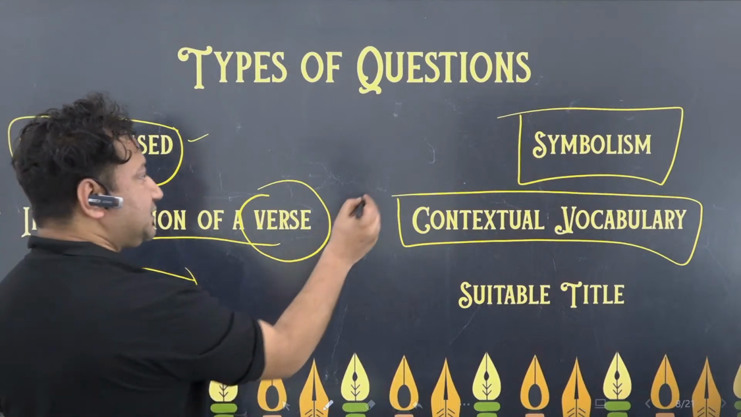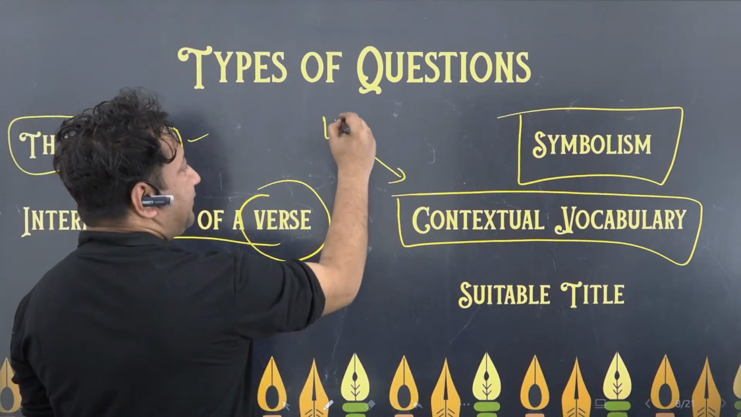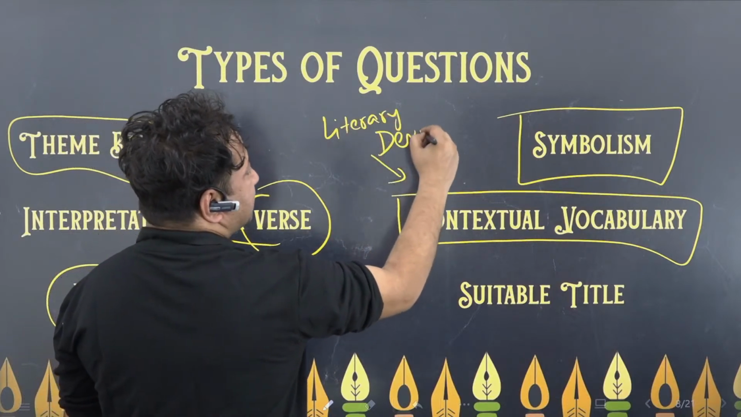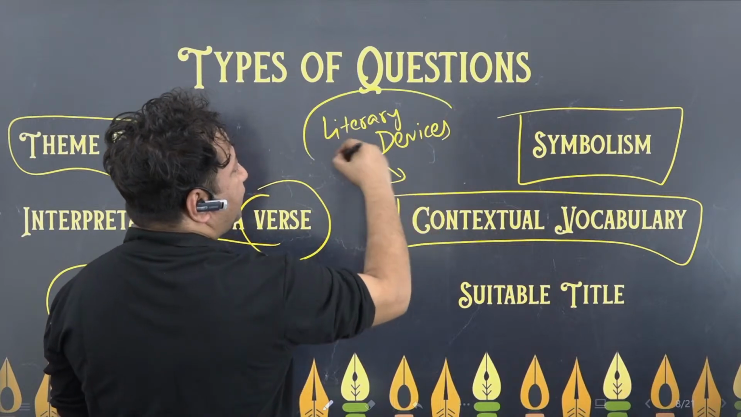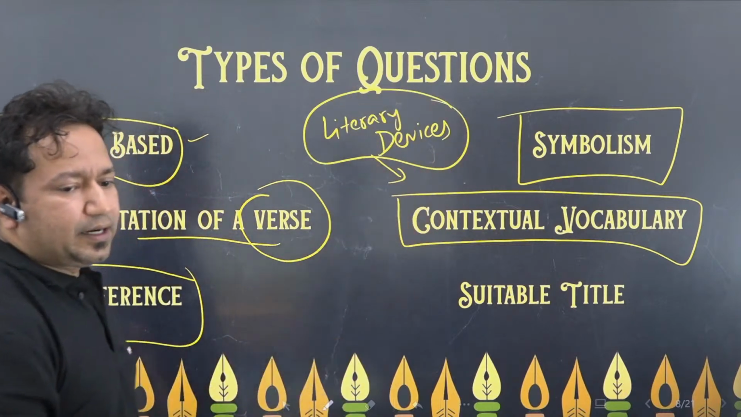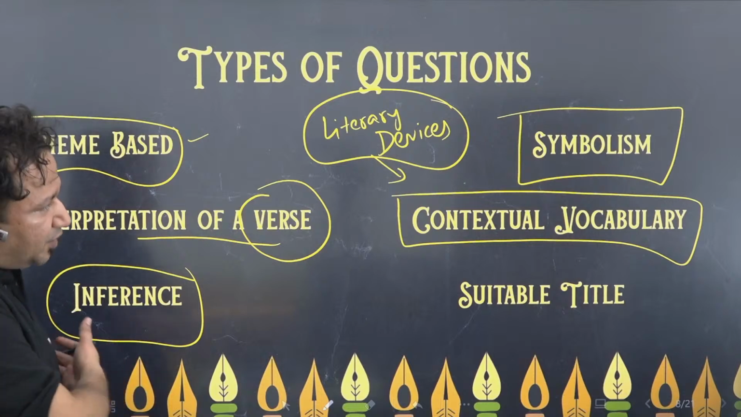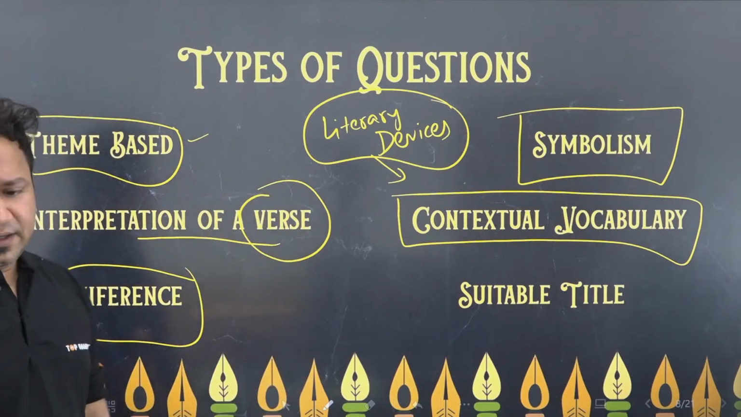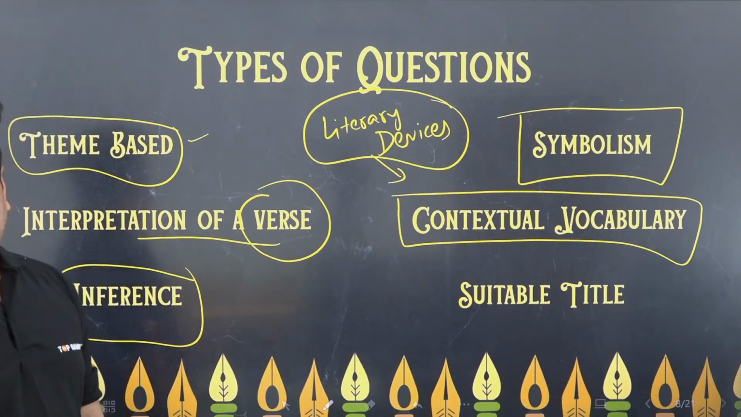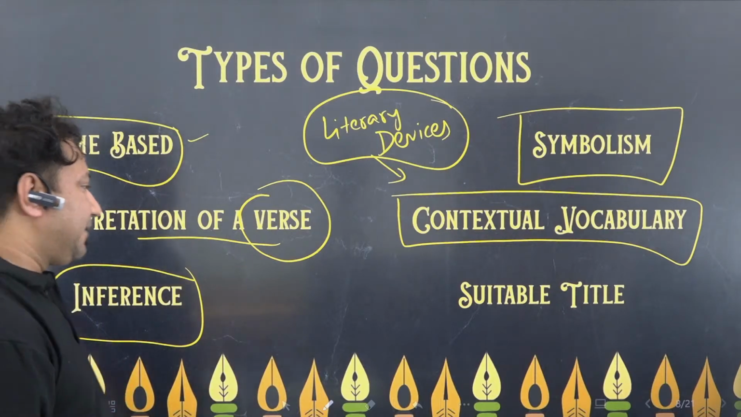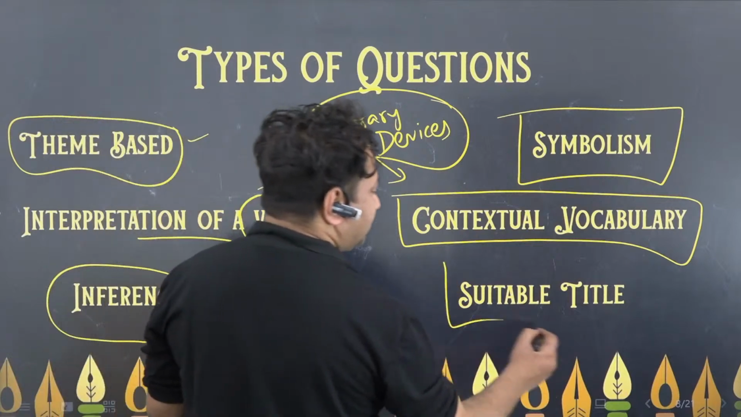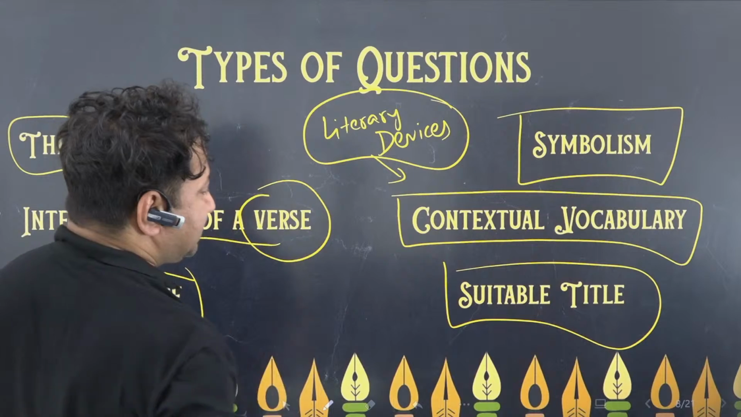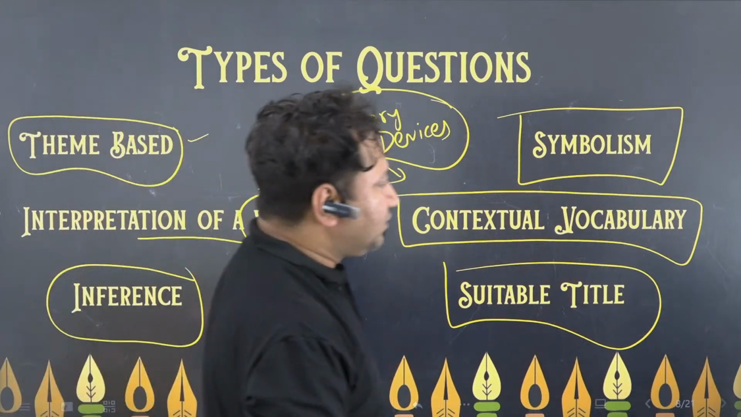And here come the literary devices. I'll talk about a few literary devices in this session also, and if you want, I can have a proper session on literary devices. By the way, I think I have given you an entire PDF of figures of speech. I think all of you have that. In case you don't have it, I will send it again. Suitable title of the poem. Contextual vocabulary, literary devices. I'll just talk about a few literary devices through questions.